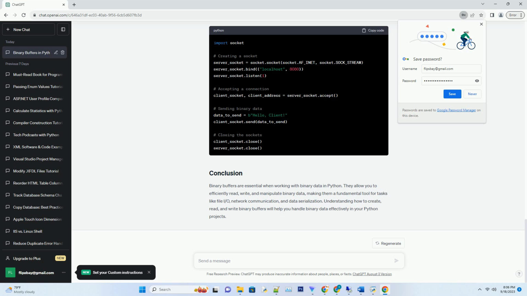Binary buffers are essential when working with binary data in Python. They allow you to efficiently read, write, and manipulate binary data, making them a fundamental tool for tasks like file I/O, network communication, and data serialization. Understanding how to create, read, and write binary buffers will help you handle binary data effectively in your Python projects.